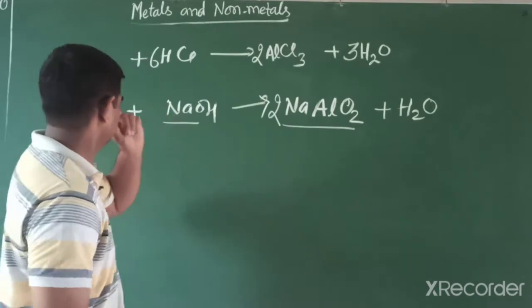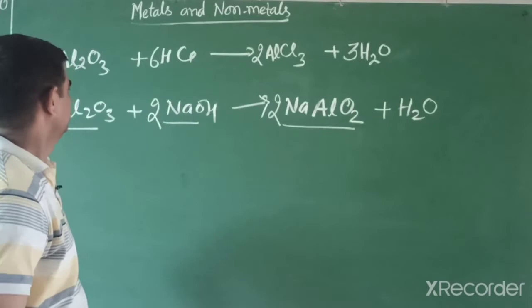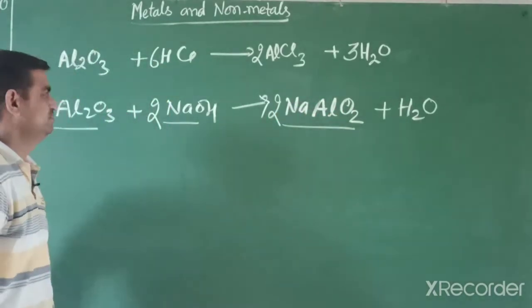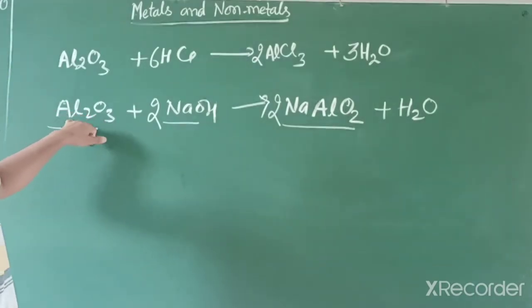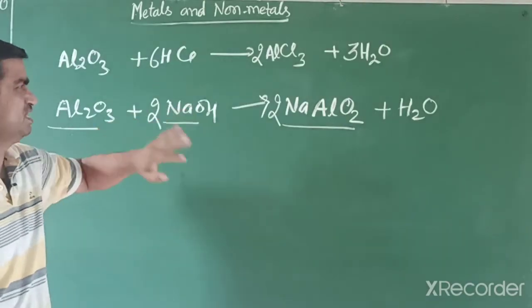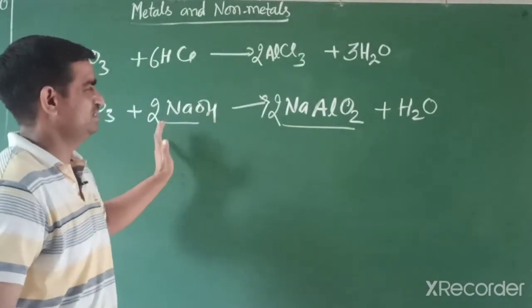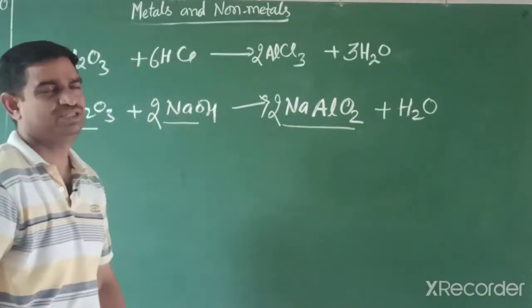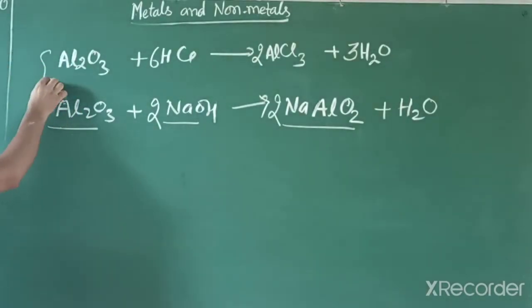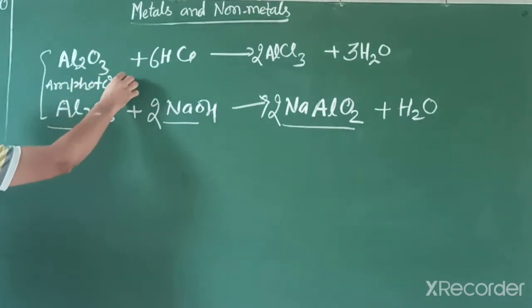Total there are 2 sodium. So now the reaction is balanced. You can check aluminium 2, then 2 aluminium; oxygen 3 and 2 plus 1 on the left, 4 plus 1 on the right; hydrogen only 2 atoms, left side 2, right also 2. So this reaction is balanced, and here it behaves as an amphoteric oxide.